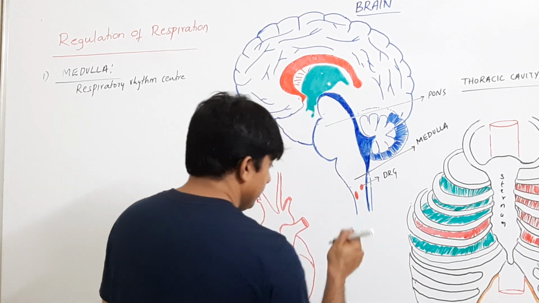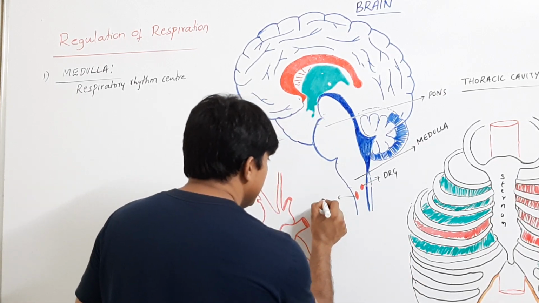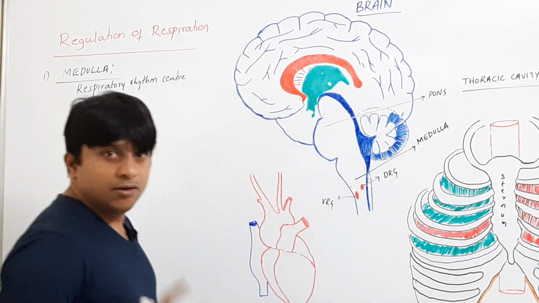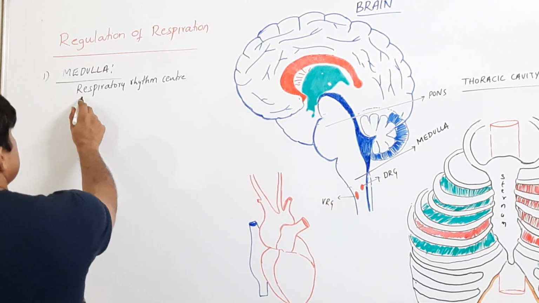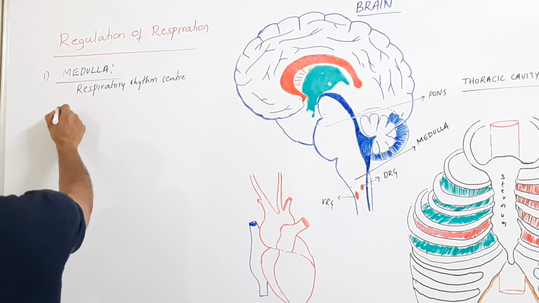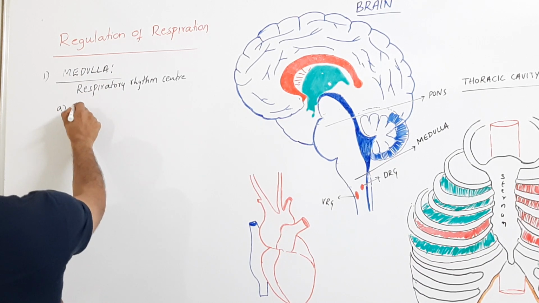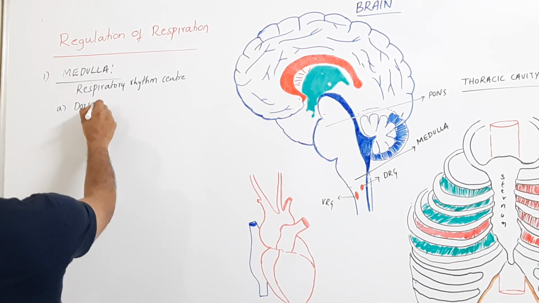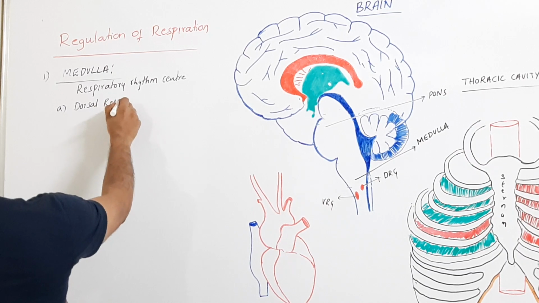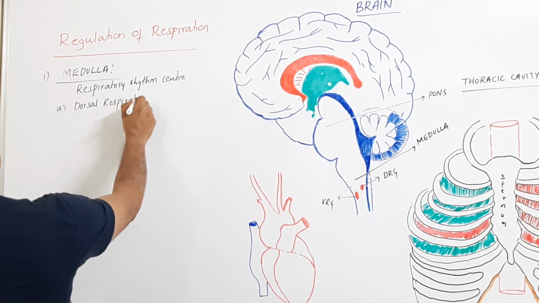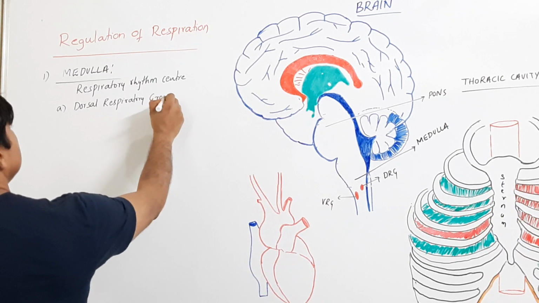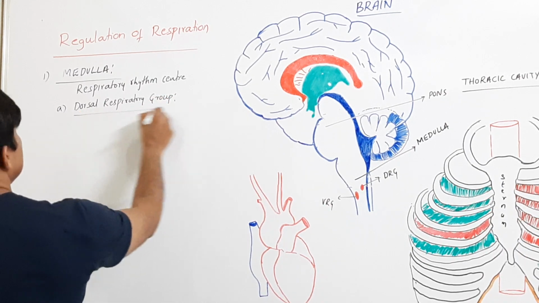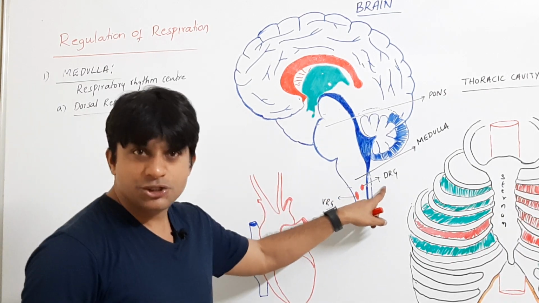This is DRG and VRG. What are they? Your respiratory rhythm center of medulla has the dorsal respiratory group, which I am calling DRG.